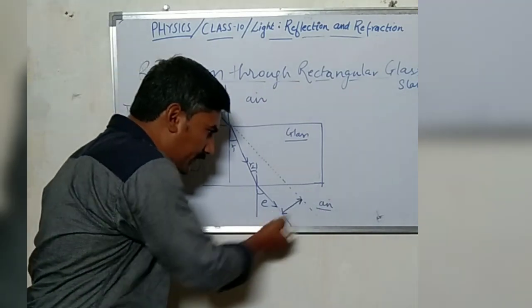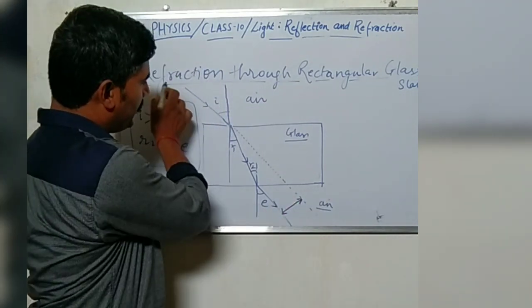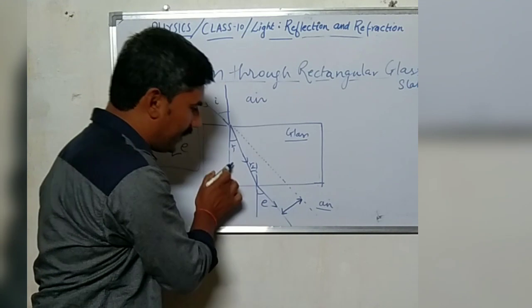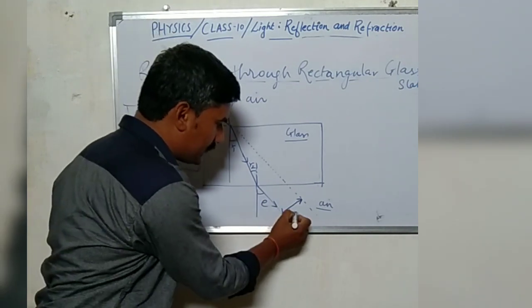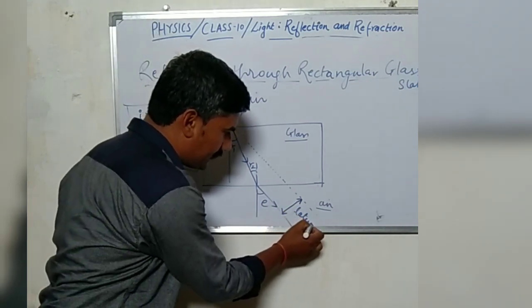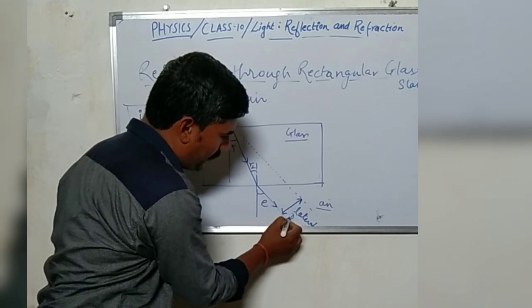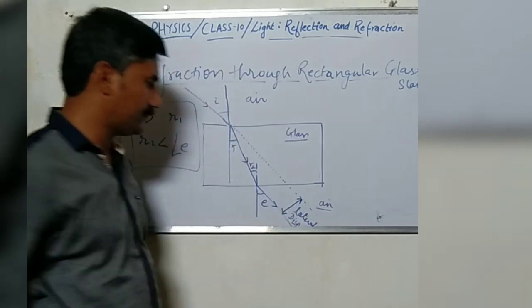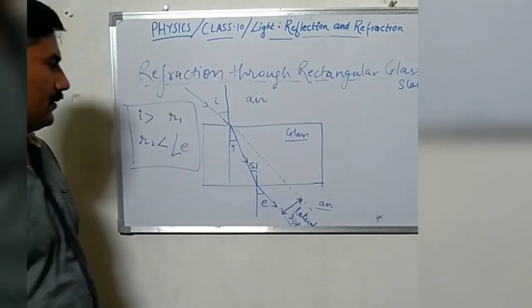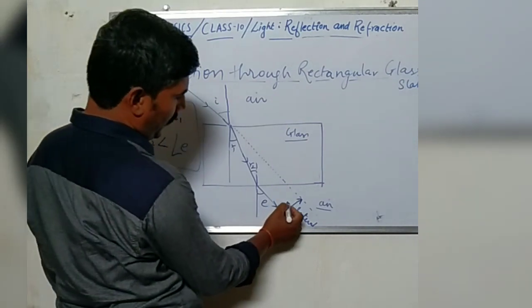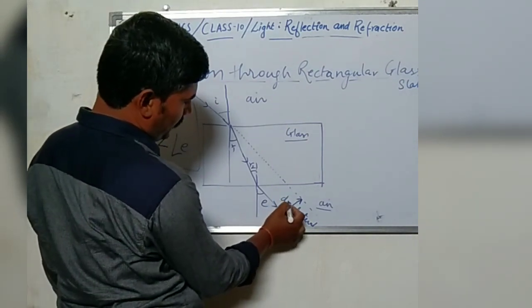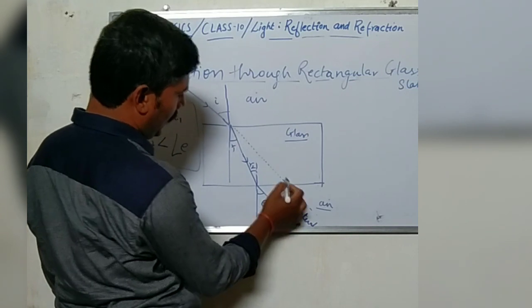This perpendicular distance between the original path of the incident ray and the emergent ray is known as lateral displacement. Lateral displacement of the light is denoted sometimes by d or sometimes by l.